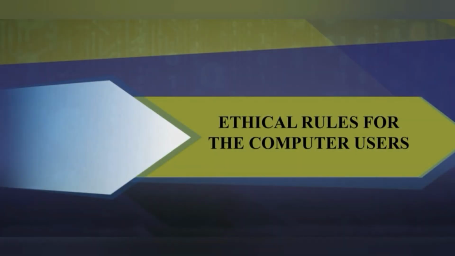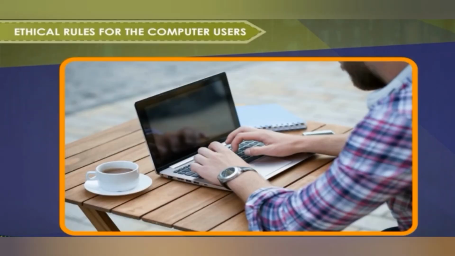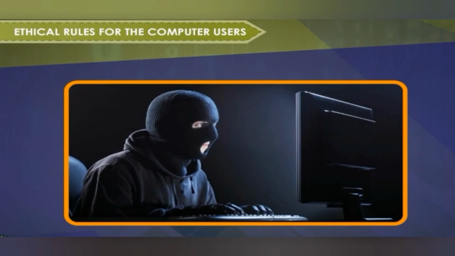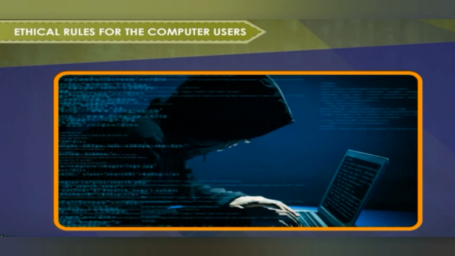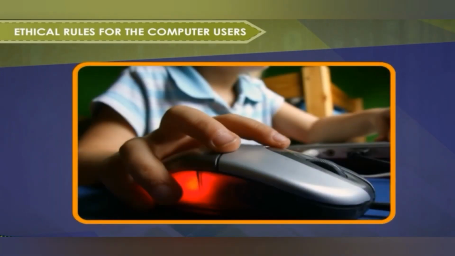Ethical rules for the computer users. Some of the rules that the individuals should follow while using a computer are listed here. Do not use computer to harm other users. Do not use computers to steal others' information. You should respect the privacy of other people. Do not access files without the permission of the owner.